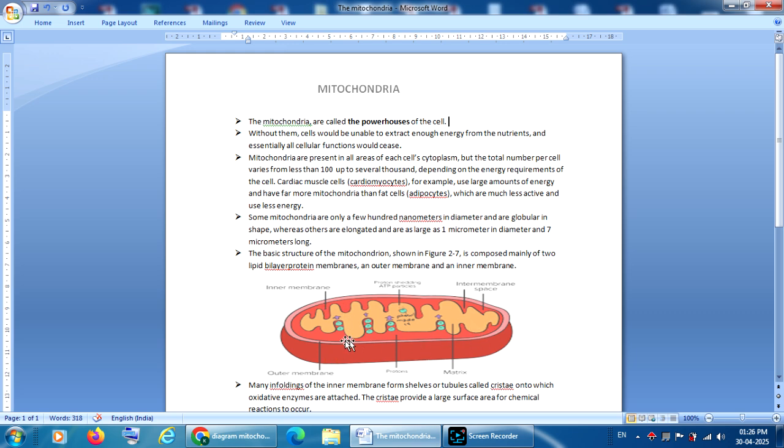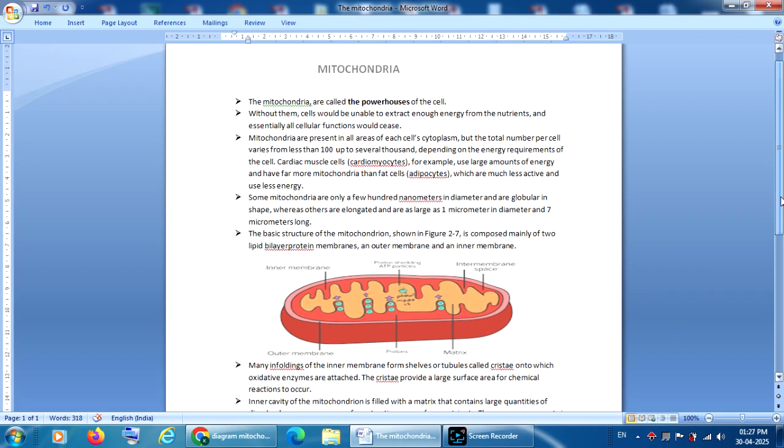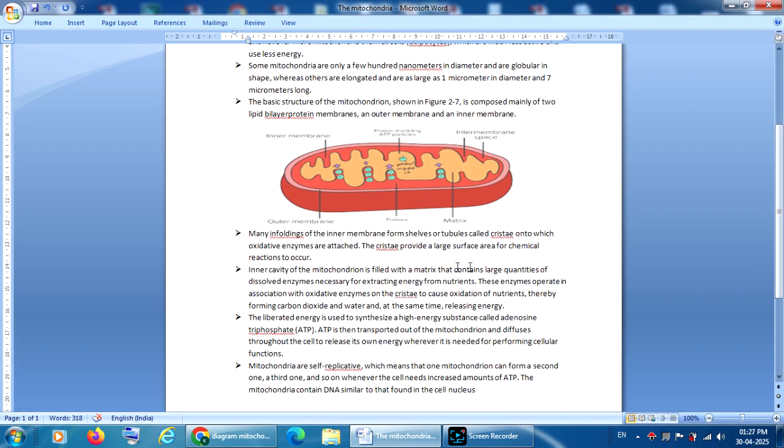The outer membrane is present here, and there is an inner membrane. There is a space between the outer and inner membrane, called the intermembranal space. Understand? And the cristae are the places where many of the chemical reactions occur, because so many oxidative enzymes are attached here.